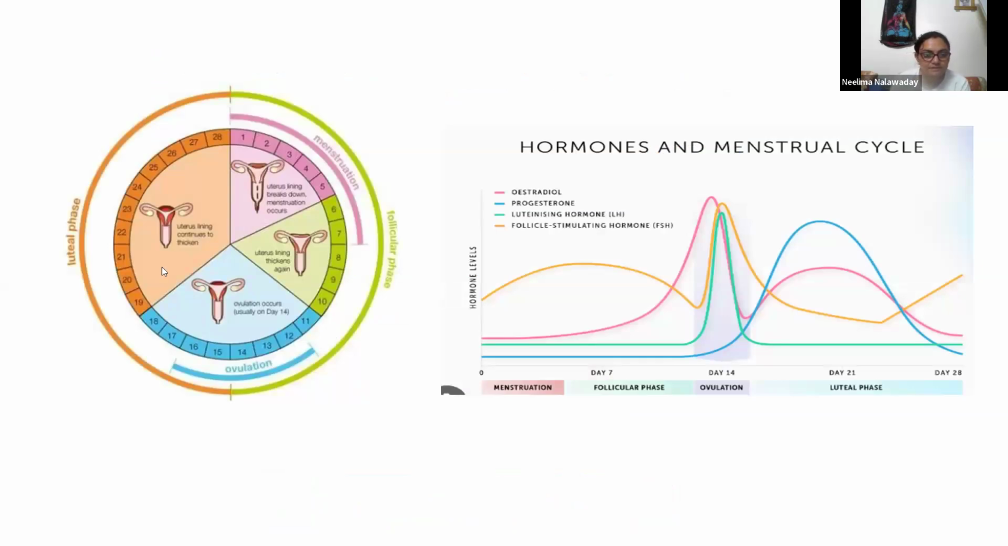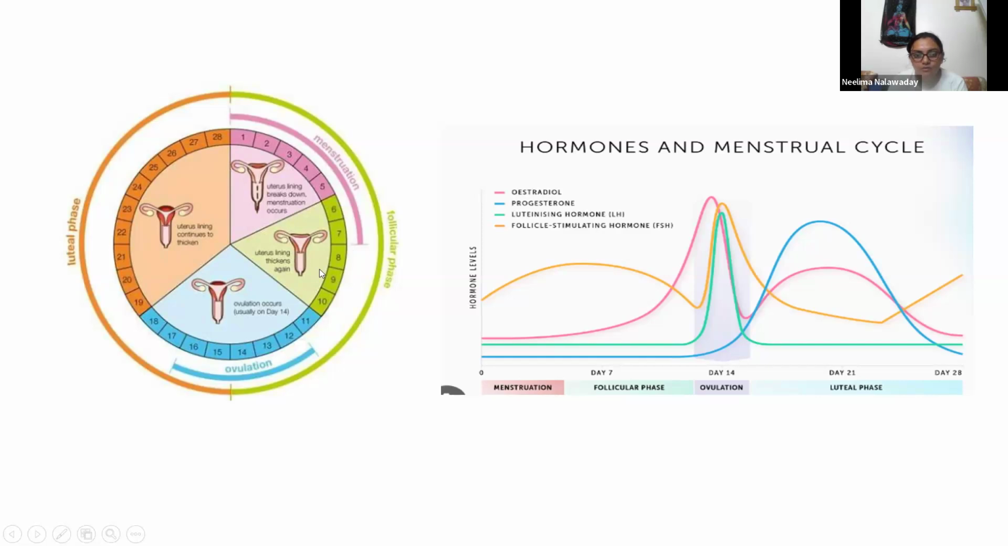So here you can see the phases of menstruation. First 4 to 5 days, 1, 2, 3, 4, 5, menstruation, shedding of this endometrial layer. Then starts the follicular phase, maturation of ovum, 6, 7, 8, 9, 10.